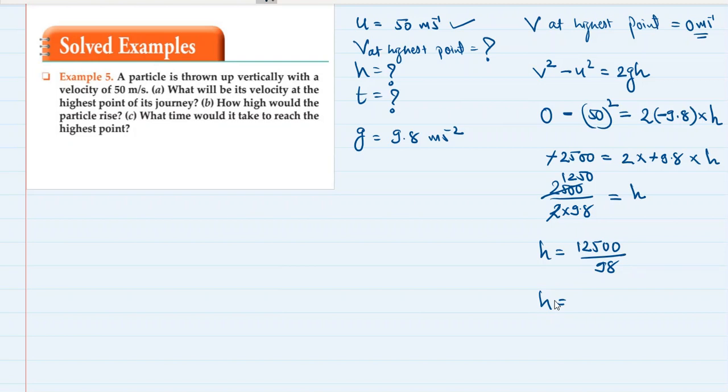Please do the calculation and find out. Please don't use a calculator, because you will not be allowed to use a calculator in exams. Otherwise, I don't have any issues. You use a calculator or you don't, but in exams it's not allowed, so don't use it.